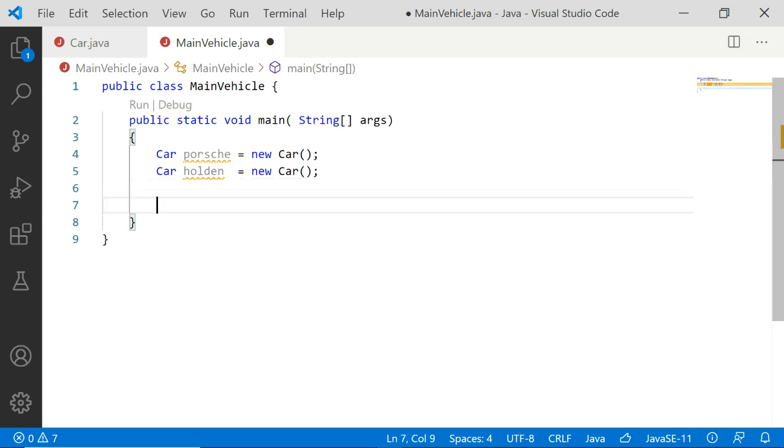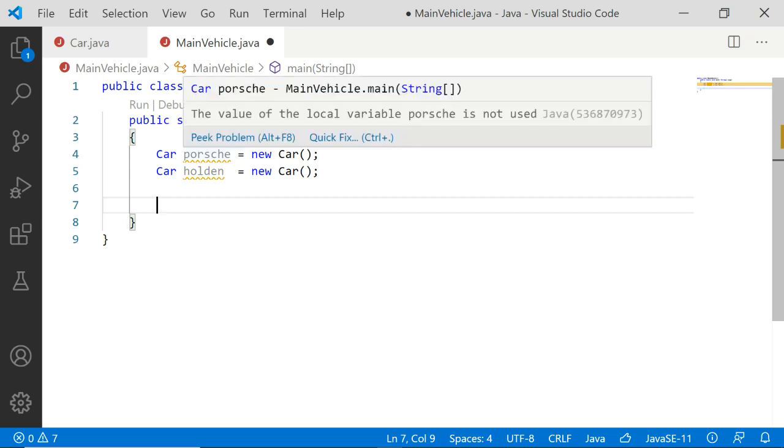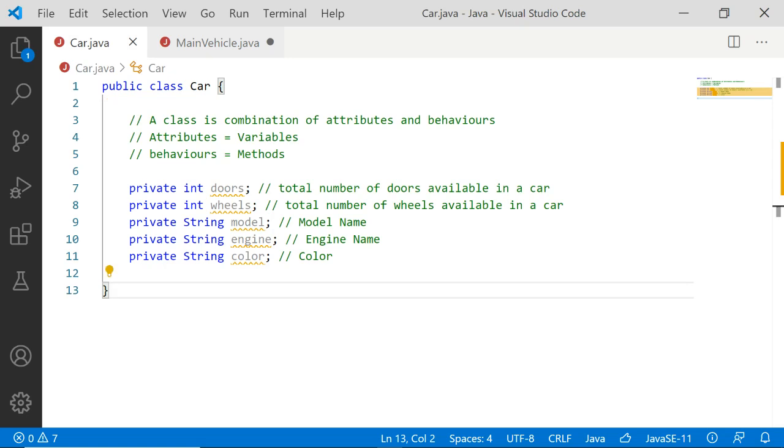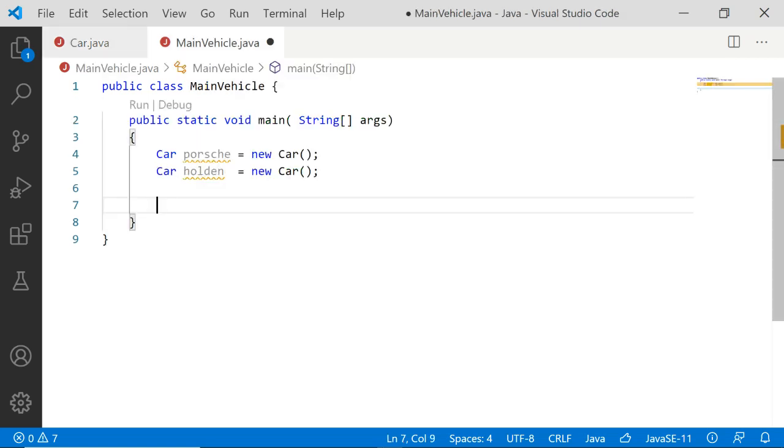Now, with the help of the object, what can be done? With the object that we created, all the attributes and methods inside the class can be accessed with this object Porsche.